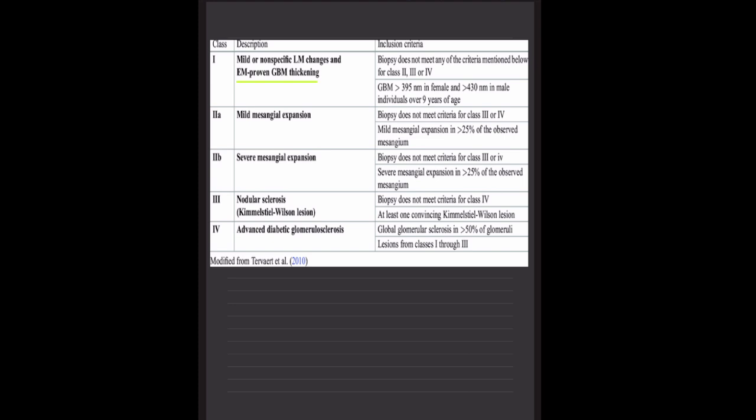So this is a classification where we have divided the stages. Stage 1 is the mild non-specific light microscopy changes, wherein only the electron microscopy shows thickening of the glomerular basement membrane. Then we have class 2A, which is a mild mesangial expansion. Then class 2B, which is a severe mesangial expansion. Then class 3, which is the Kimmelstiel-Wilson lesion, and advanced diabetic glomerulosclerosis.